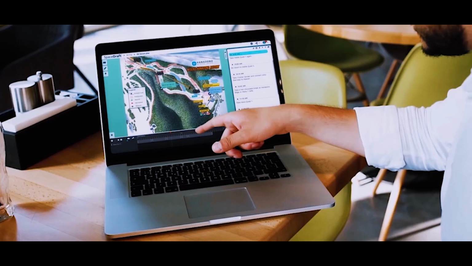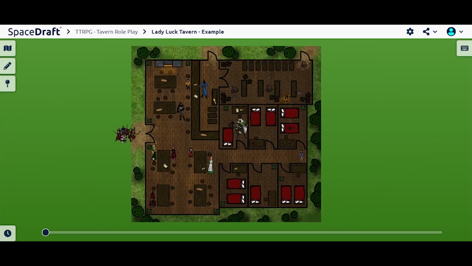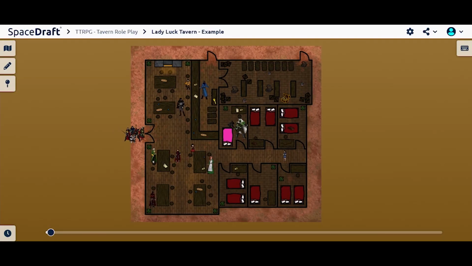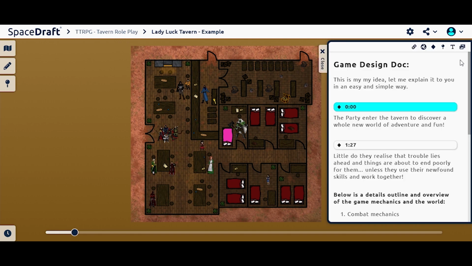SpaceDraft is a working doc and a pitching tool all rolled into one. Since you can customize, personalize, and play out your action, your game design doc can become your pitch. It's an all-in-one visual communication tool.